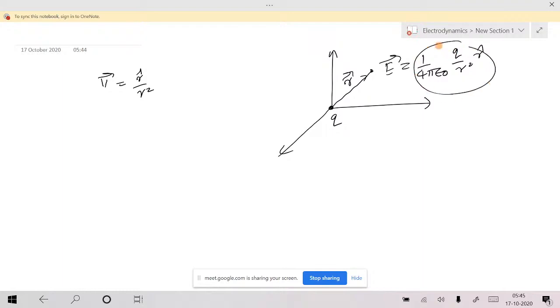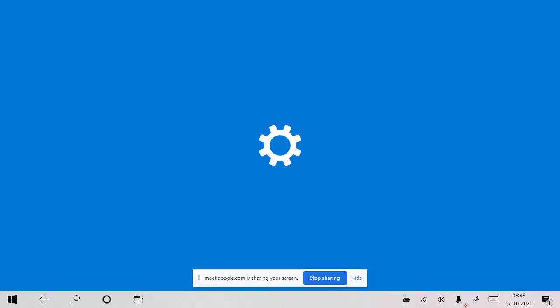Again, this vector field is of this type actually. We don't have any coefficient, but this vector field is exactly similar to the electric field due to a charge at the origin. So you have a source of electric field here. At the source you can expect there is some divergence, am I right? There is no other source anywhere else, isn't it? So the electric field is starting from here.